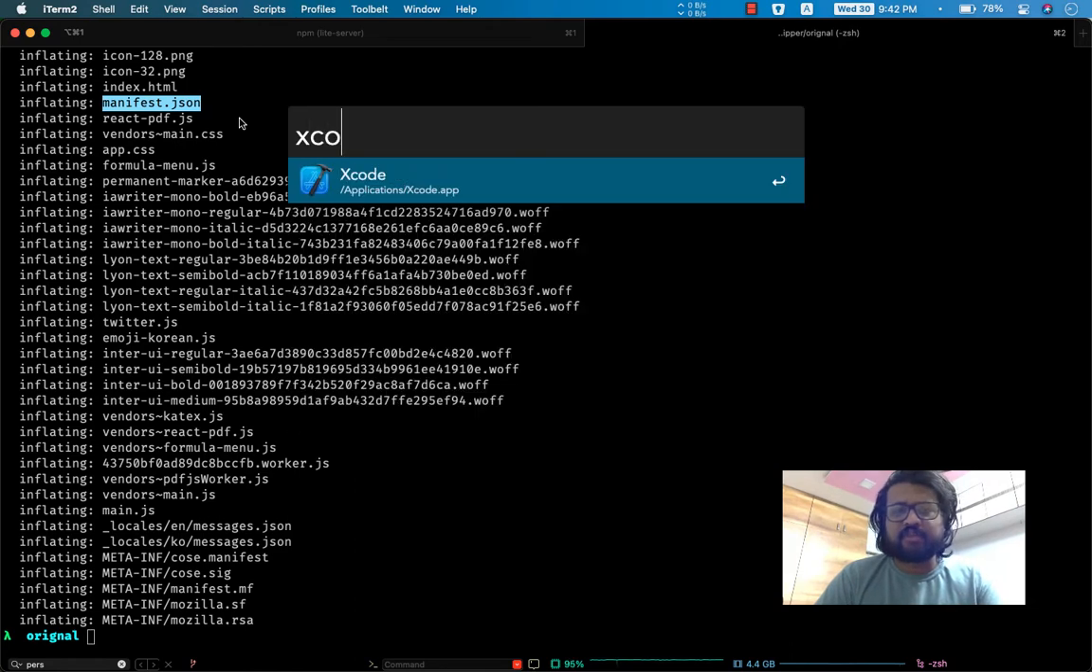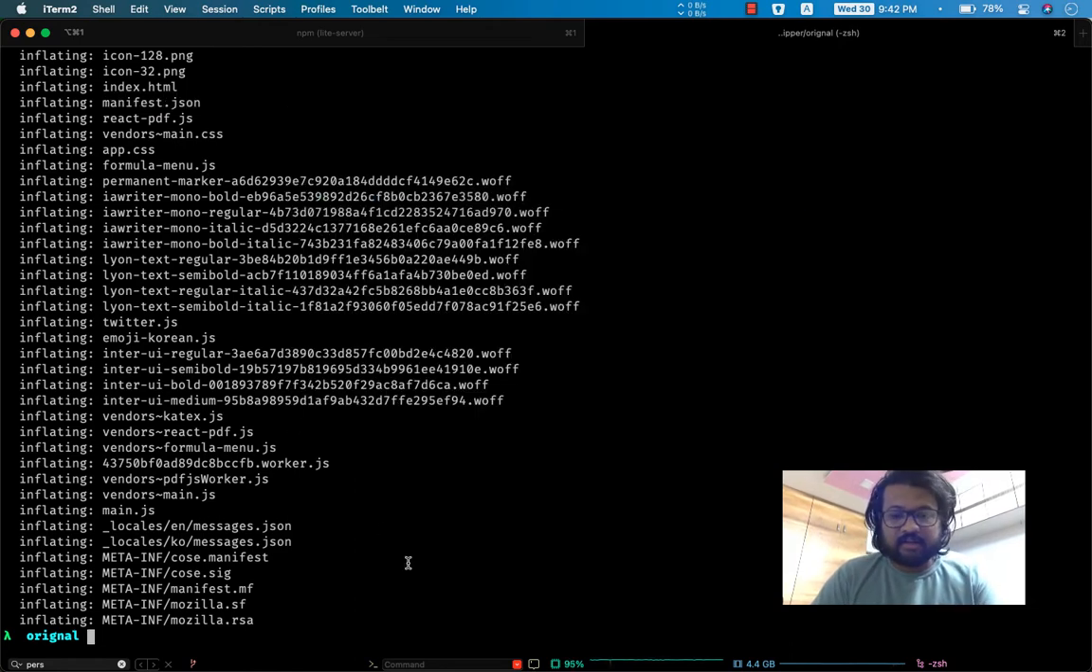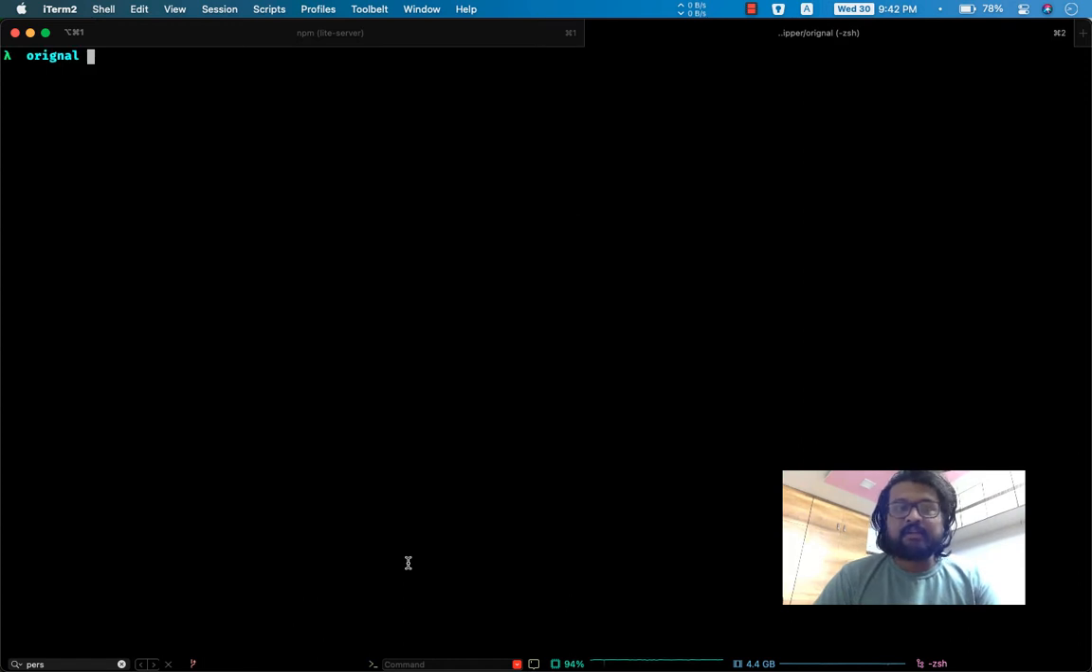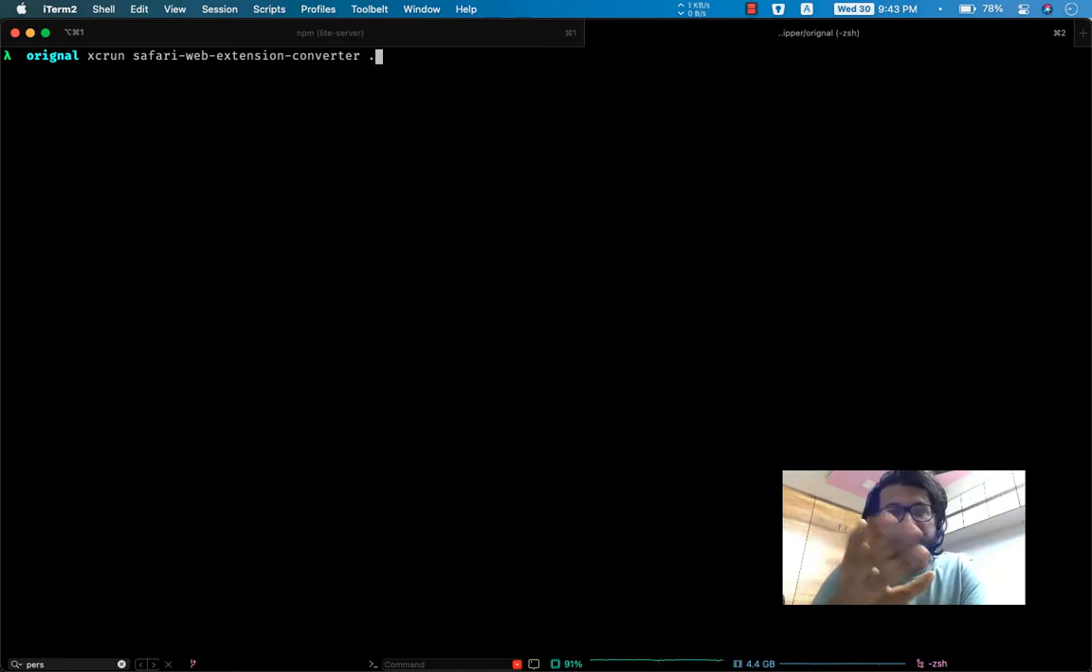Now I guess this is the only file that the tool we have is looking for. So yeah, just make sure that you have Xcode. All right. Now you'll need to run this command. It's xcrun safari-web-extension-converter. It's a built-in command line utility that gets installed when you install Xcode. And the dot, because you want to build the project. This command will create an Xcode project. So the dot denotes that you want to make that project in the same directory as this.